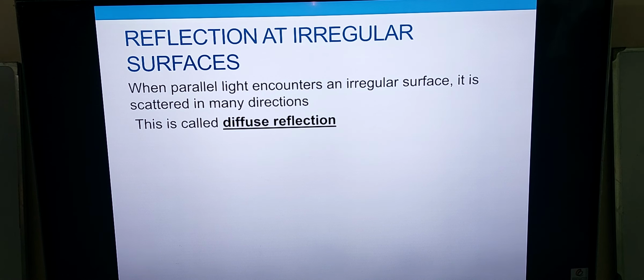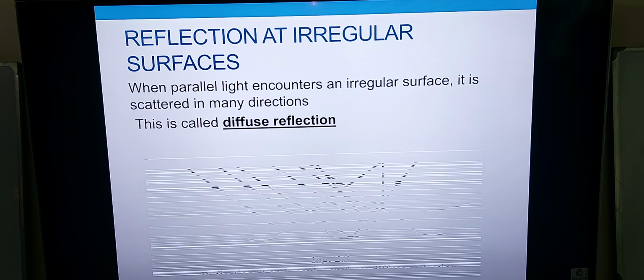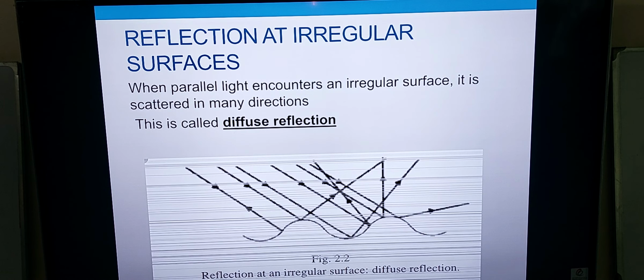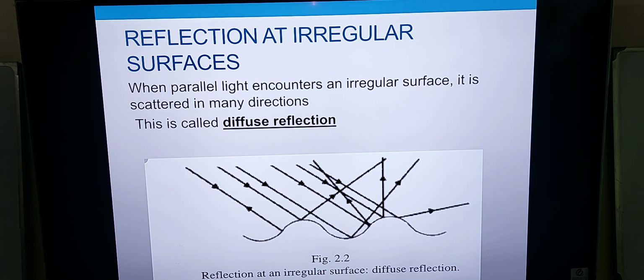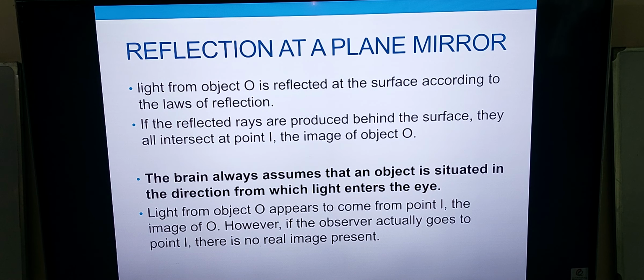Now, that was reflection at a regular surface. Coming to reflection at an irregular surface, when parallel light encounters an irregular surface, it is usually scattered in many directions, and this is called diffuse reflection. This is the image showing that light is striking multiple surfaces, and this is not a regular surface, so that's why it is scattered in different directions. This is known as diffuse reflection.